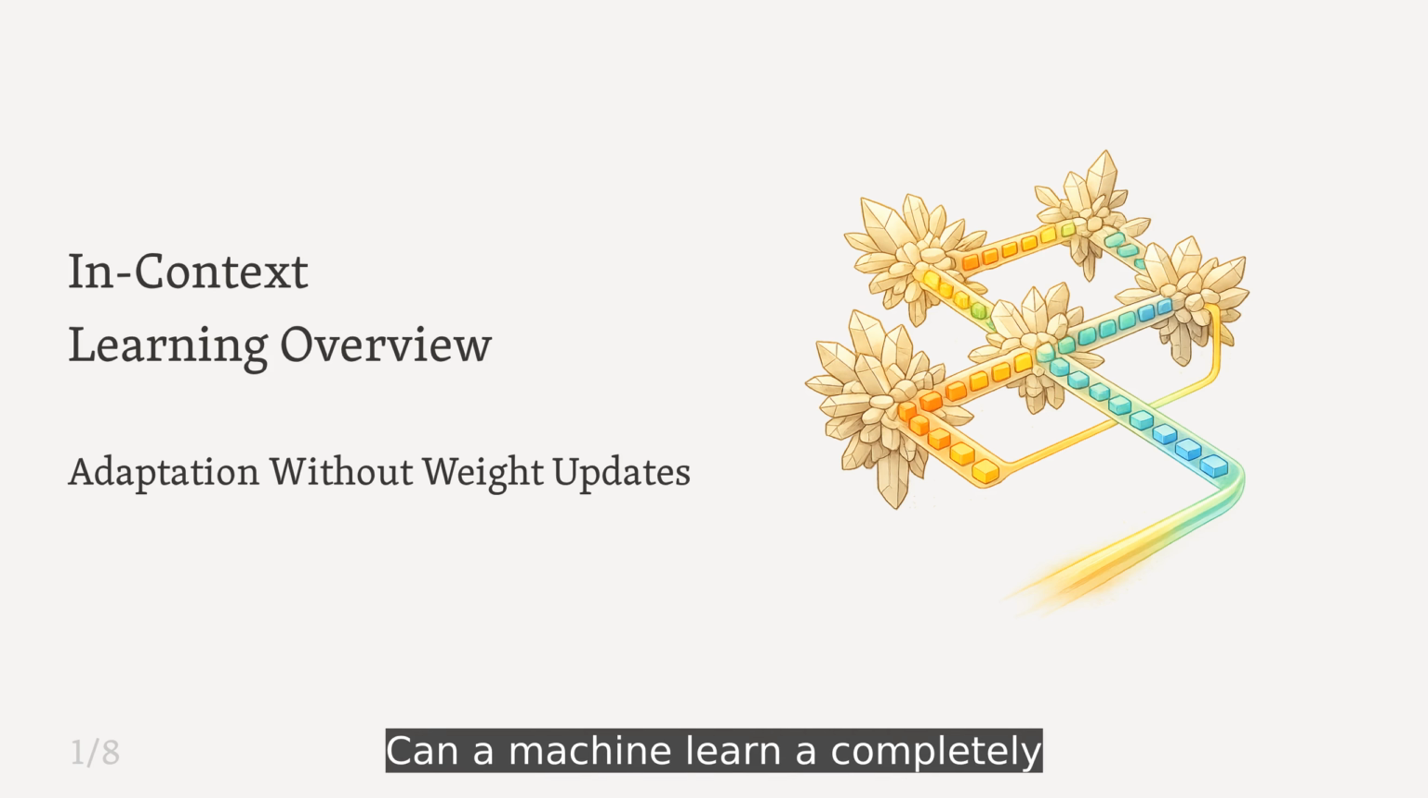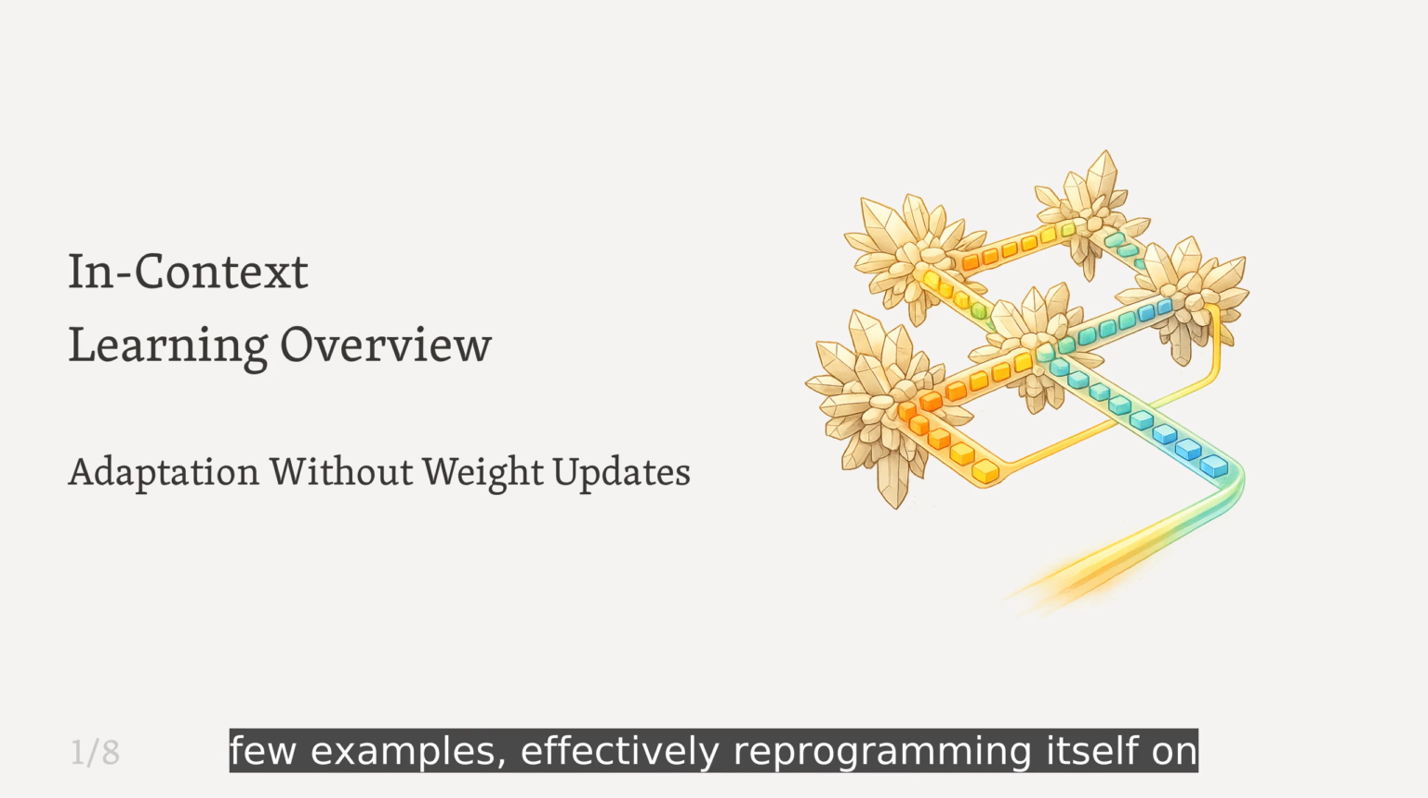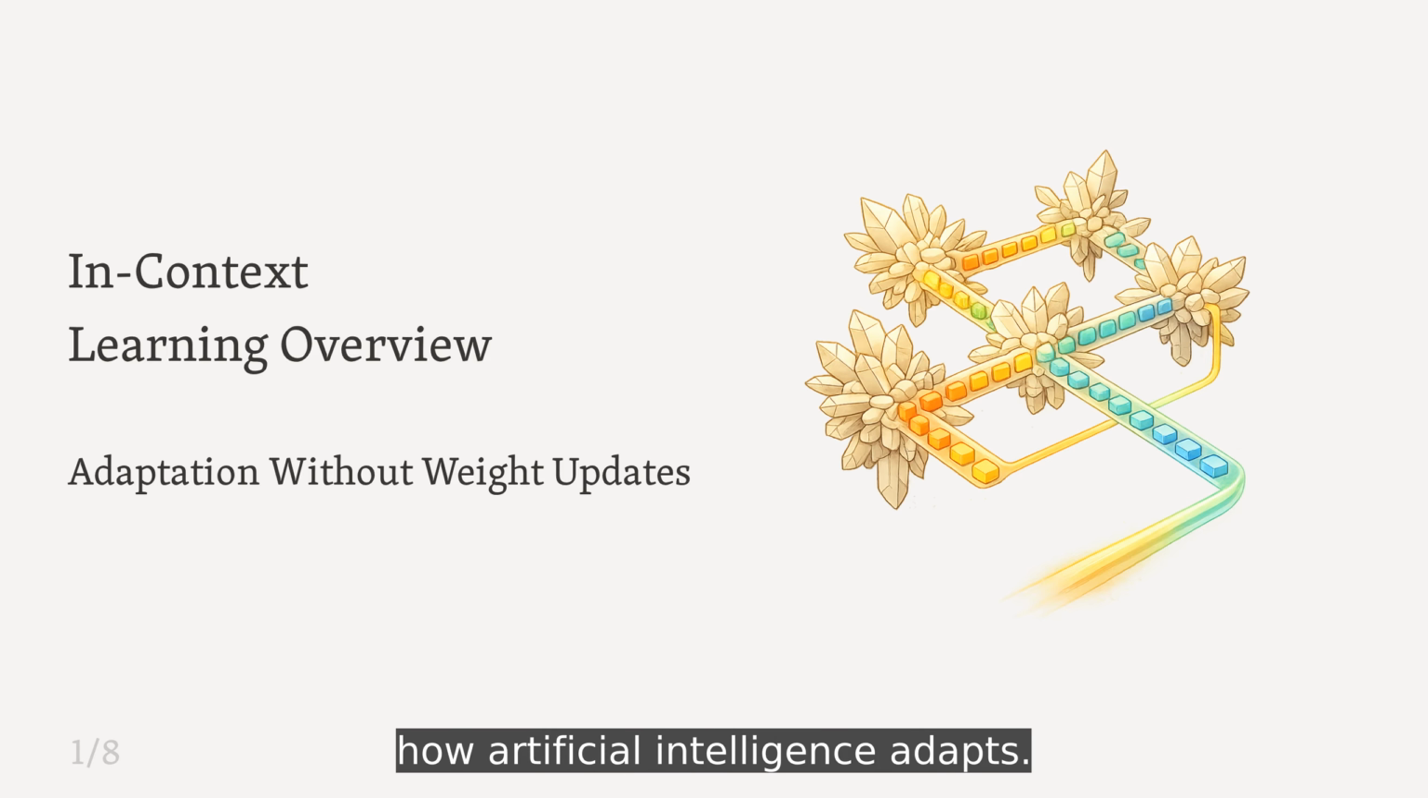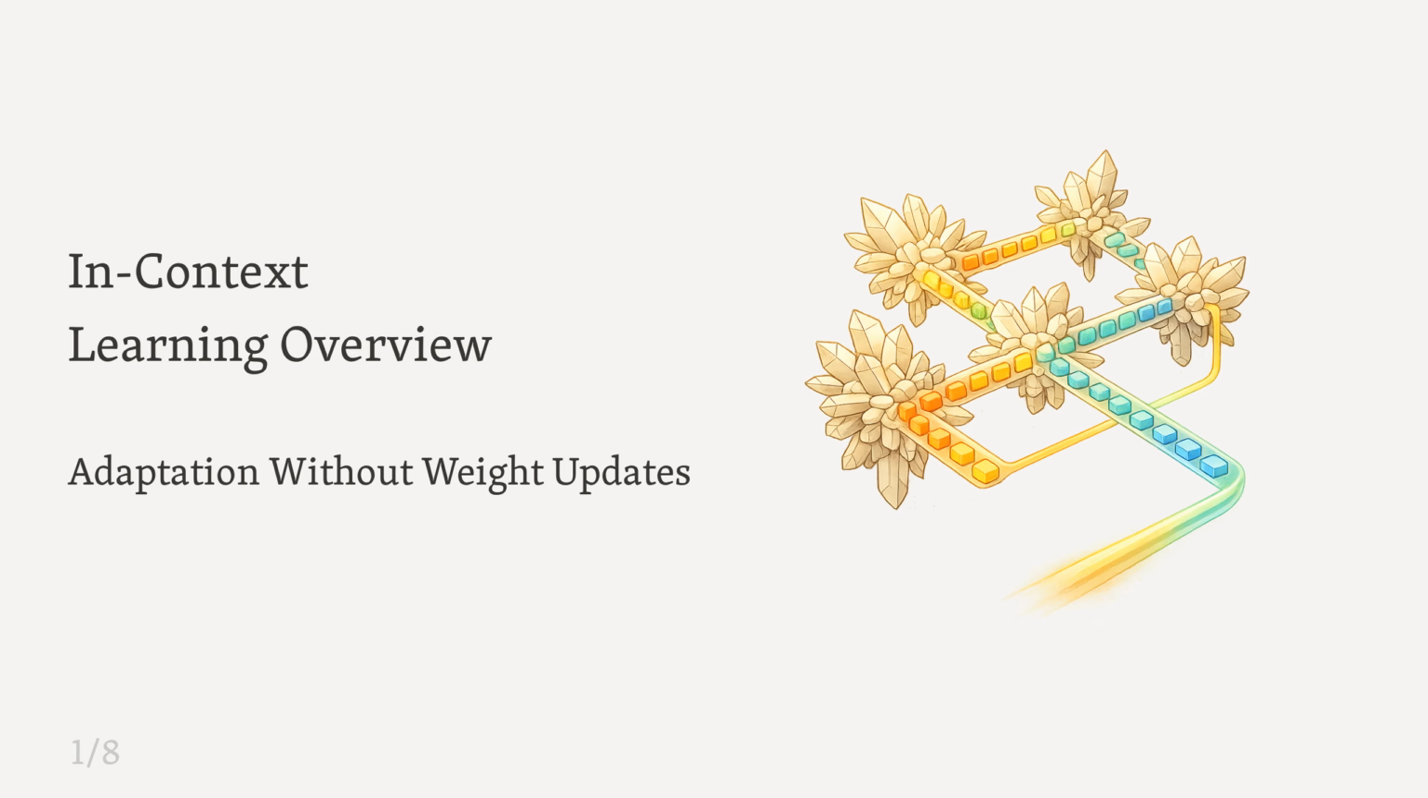Can a machine learn a completely new task simply by reading a few examples, effectively reprogramming itself on the fly without changing its internal code? This capability, known as in-context learning, challenges the traditional paradigm of how artificial intelligence adapts.